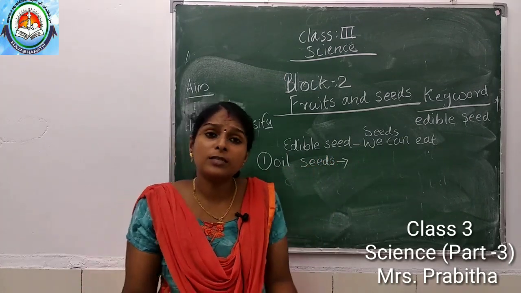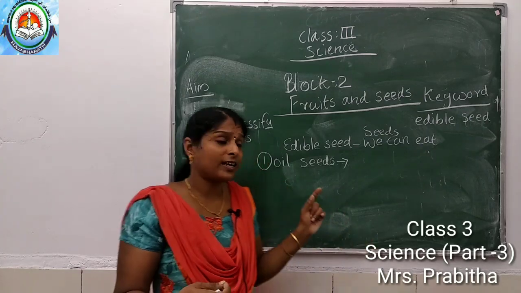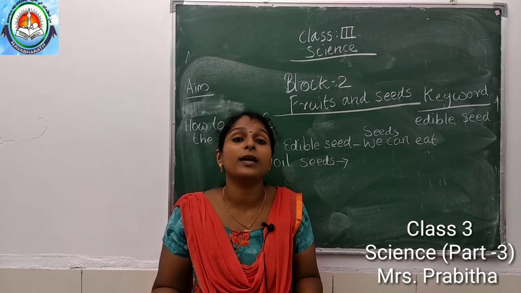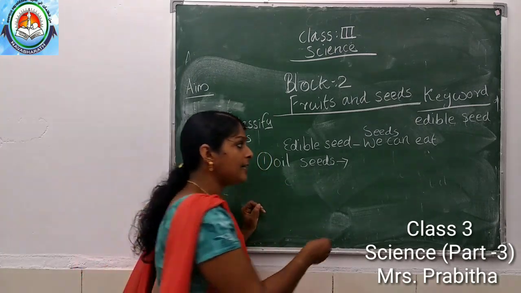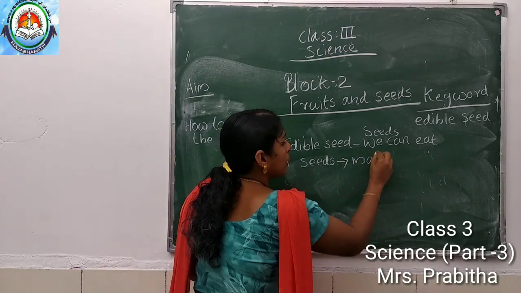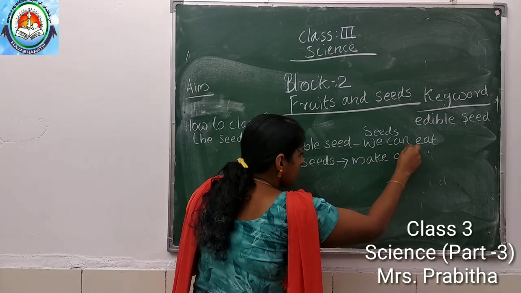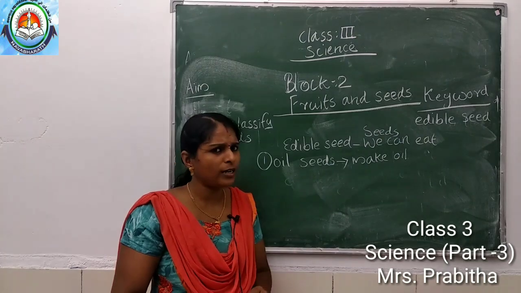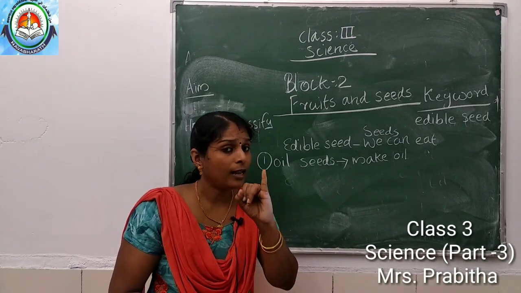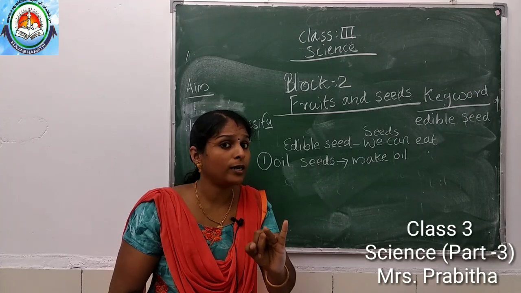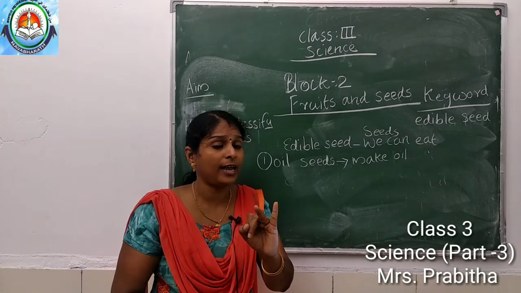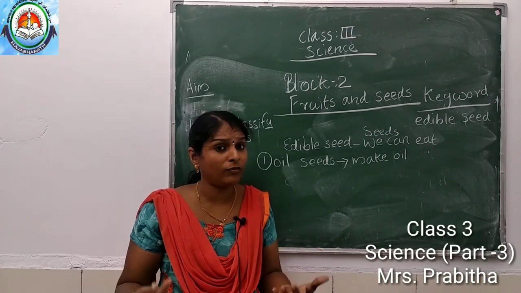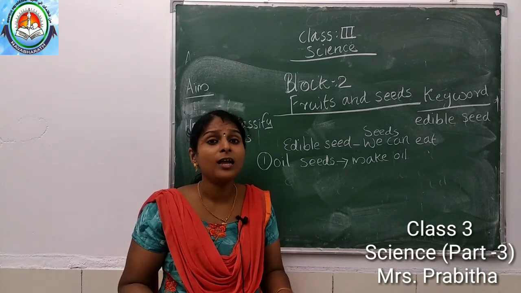So oil seeds means what? From the word itself we can understand. Oil seeds are the seeds we use to make oil. So examples for oil seeds: almonds, and groundnut also we can use for making oil. Sesame oil, mustard oil and all are very familiar, right? We are using them in our daily life.